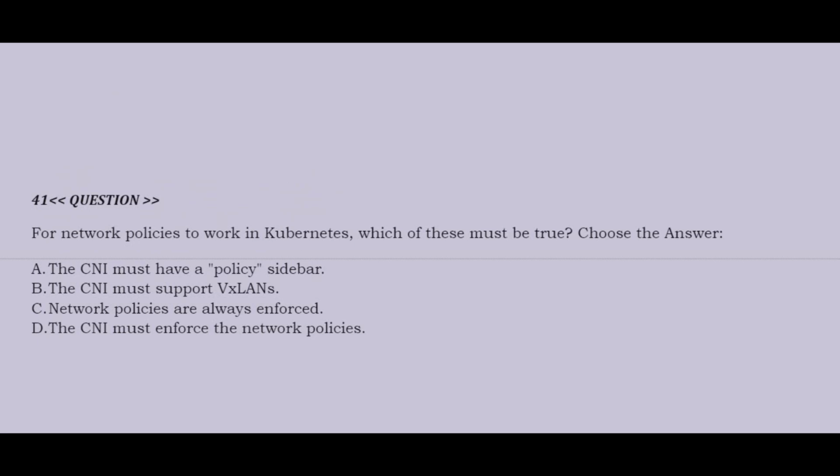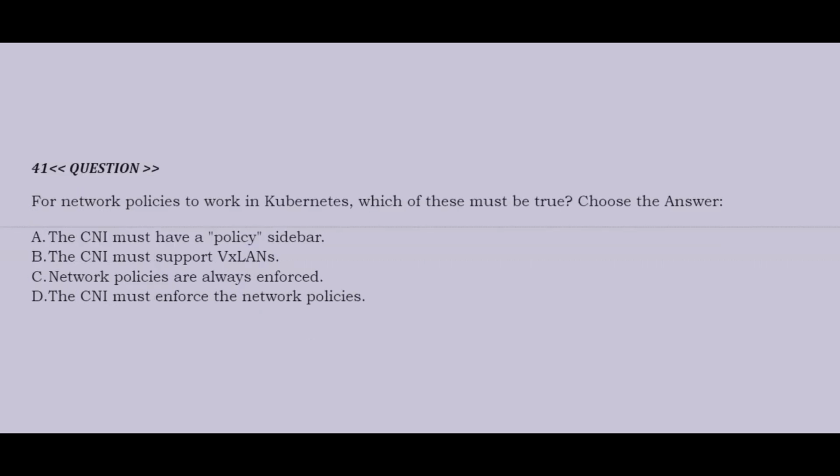Question is: for network policies to work in Kubernetes, which of these must be true? Option A, the CNI must have a policy sidebar. Option B, the CNI must support VXLANs. Option C, network policies are always enforced. Option D, the CNI must enforce the network policies.